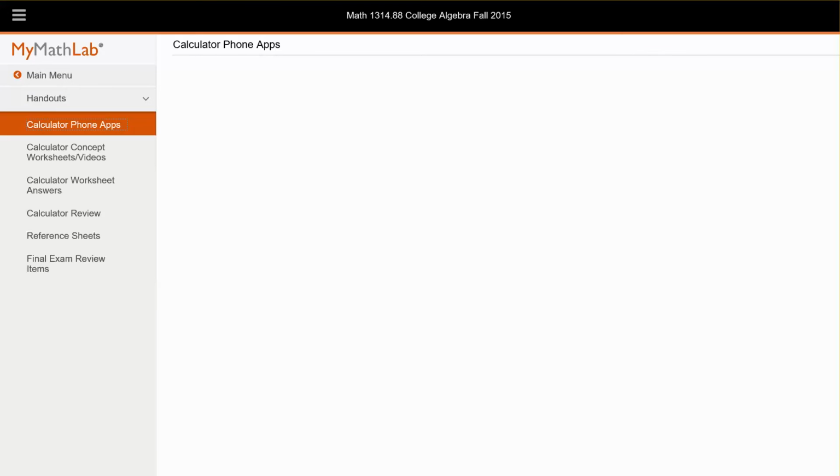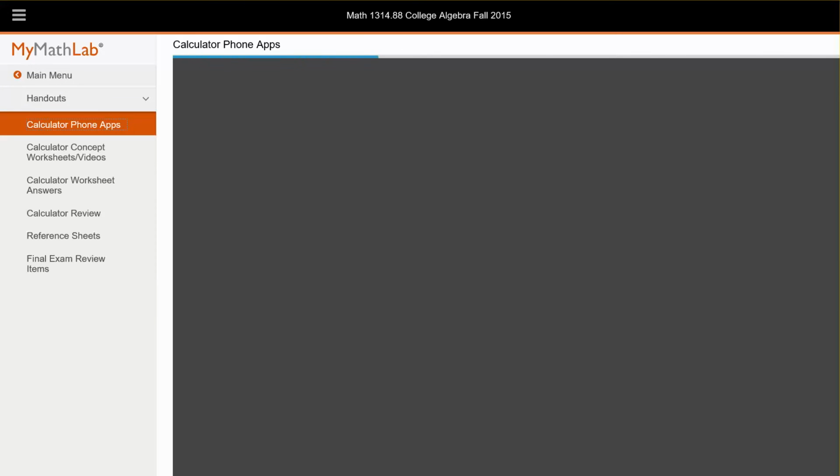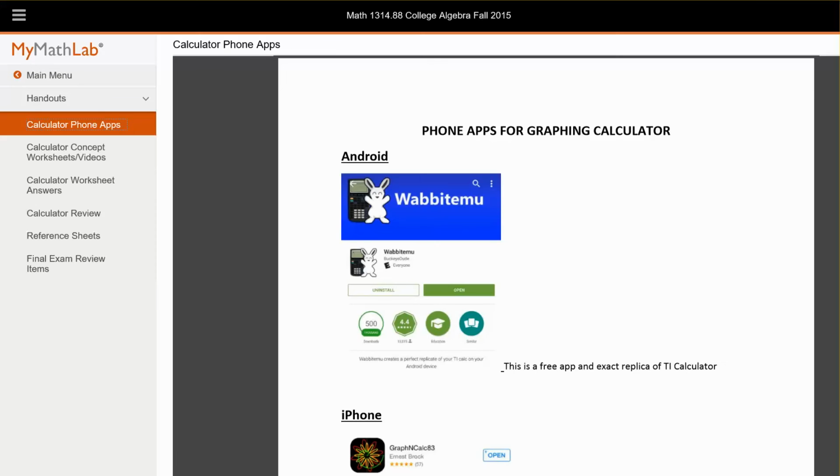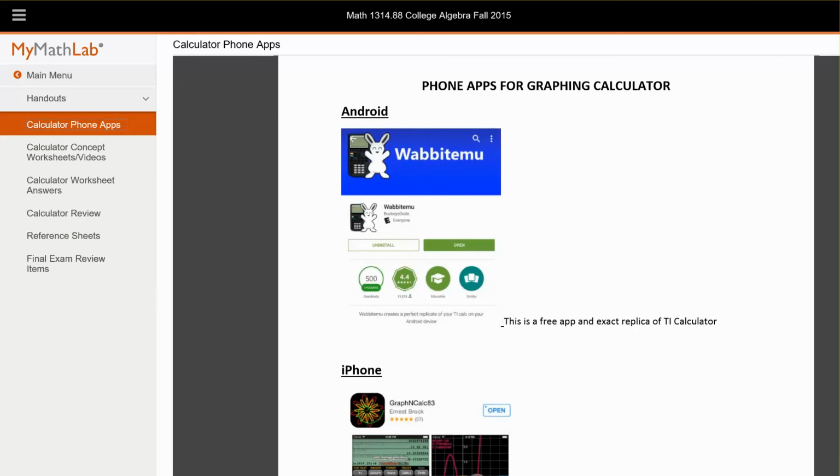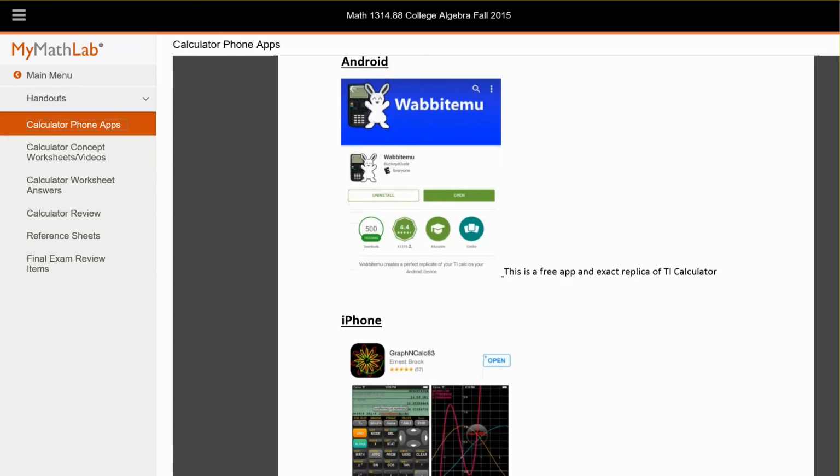The first one is some calculator phone apps. If you do not have an actual calculator in your possession and you don't have the money to buy one, which some people are in that boat for sure, I have found two phone apps that work fairly well. The first one is for Android users. I'm an Android person myself, and I've been using this one for quite a while on my phone. This is the name of it. If you do a search for it, it is free, and it is an exact replica of the TI calculator. So that's a really good one.